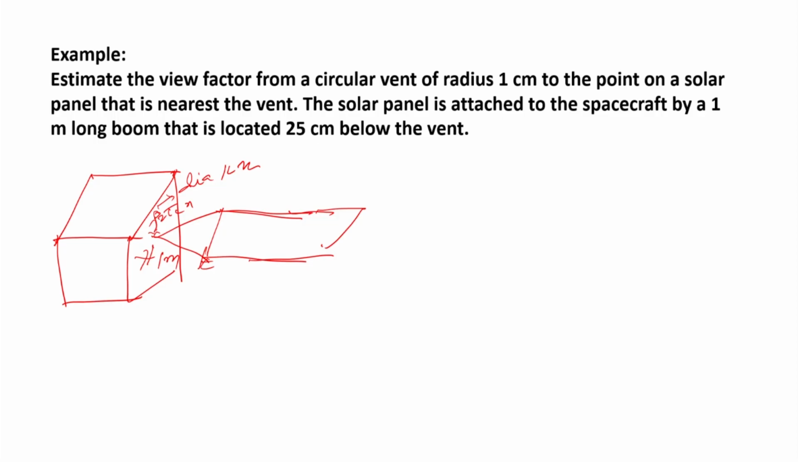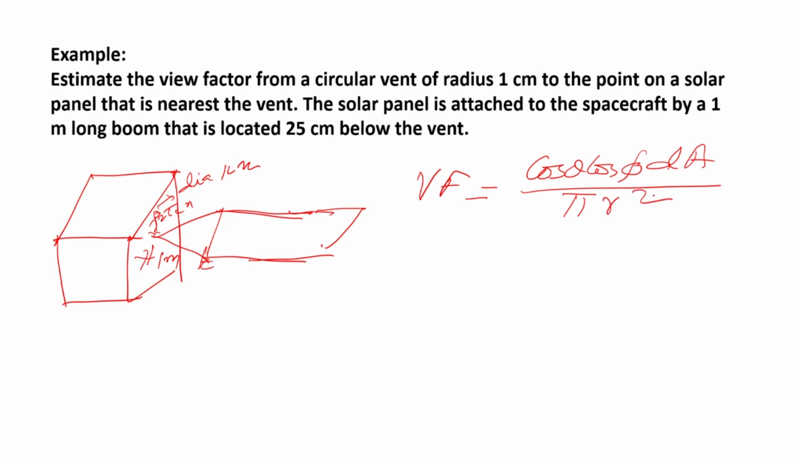So, what is needed? The view factor is given by cos theta cos phi dA divided by pi r squared. Here, we will consider this point, and this is the distance of 1 meter. So, I need to calculate this distance, and this angle is theta, and this will give me the phi. So, I have to calculate theta and phi.